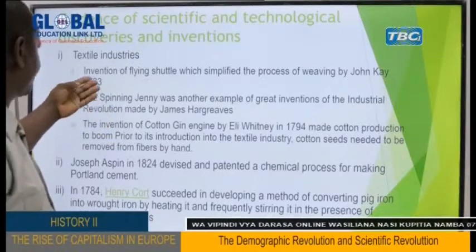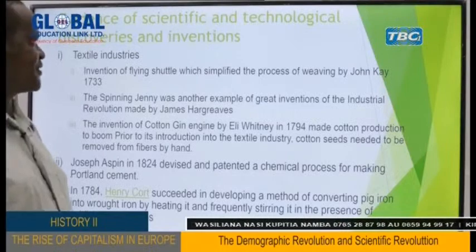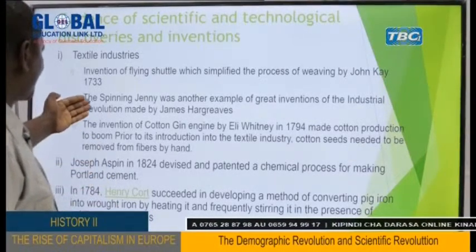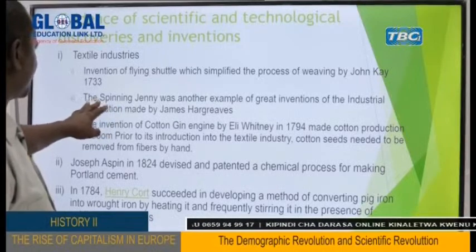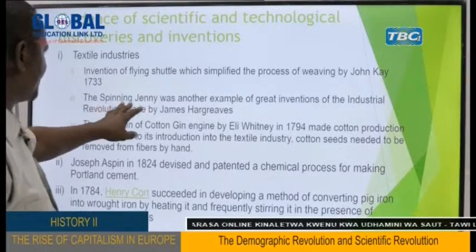But with this discovery of the flying shuttle, at least they started to use some machine. This was a very small device, and this, of course, simplified the process of spinning in the production of clothes. And then there was another invention which was made, and this was the invention of the spinning jenny.